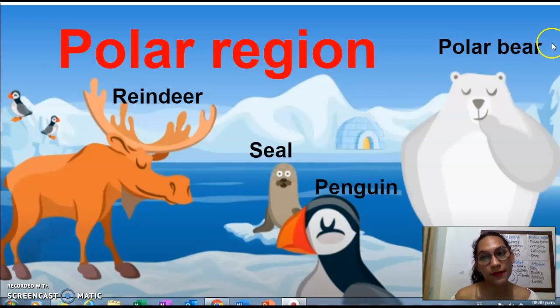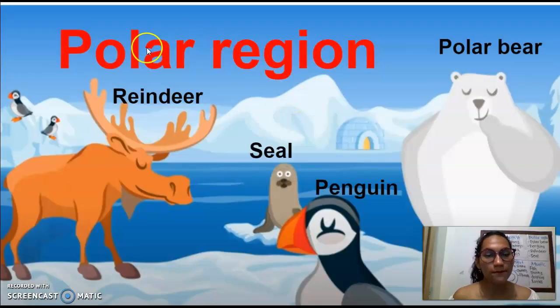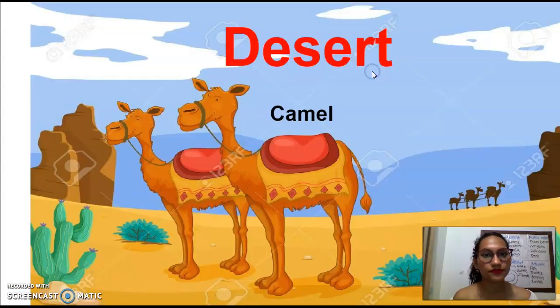The polar bear lives here in the polar region. The reindeer, penguins, and seal. These animals live here in polar regions. The polar bear, penguins, seal, and reindeer. So the polar region is a habitat for many animals.